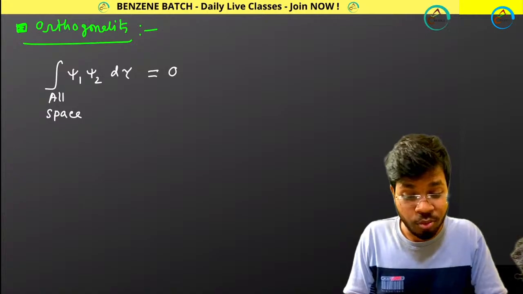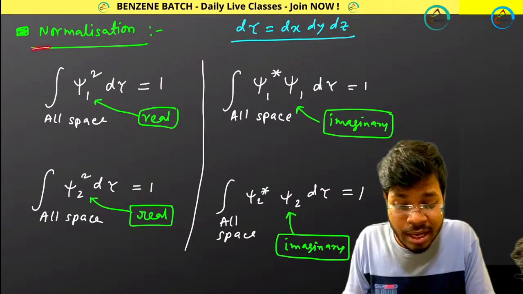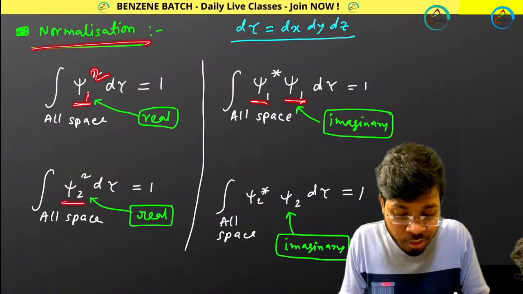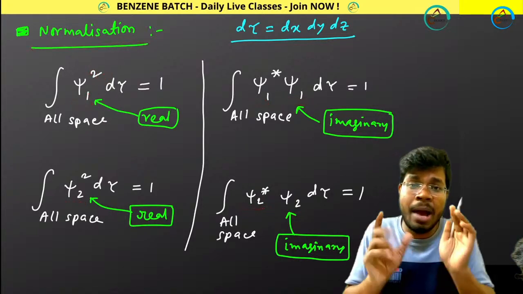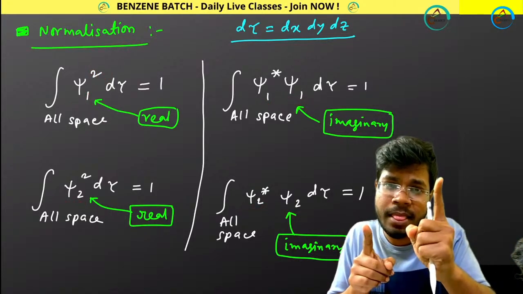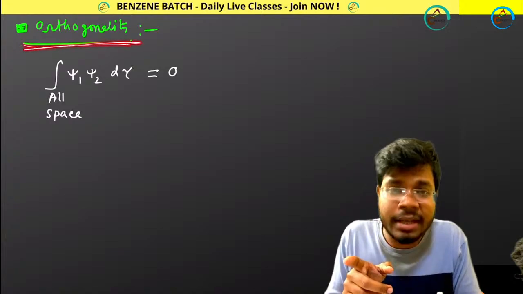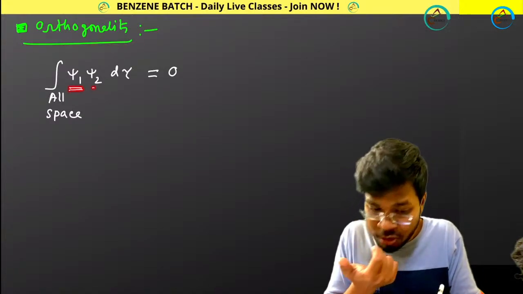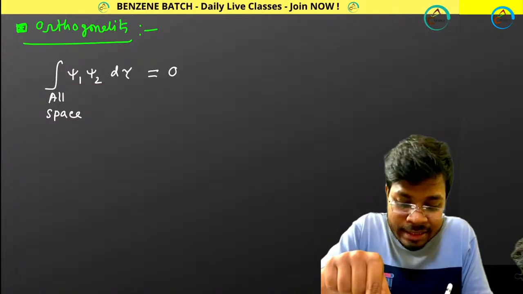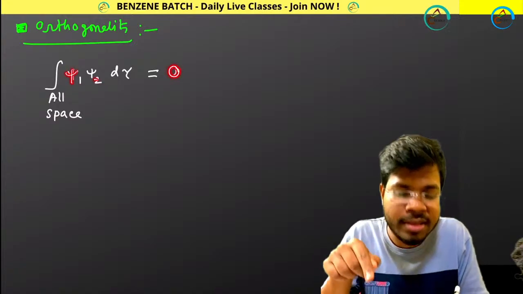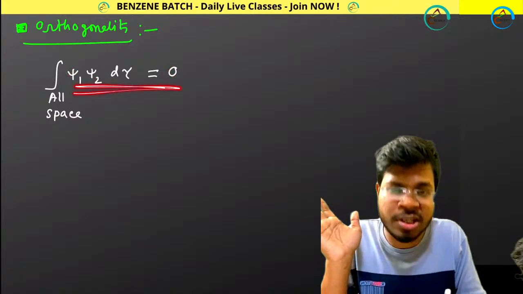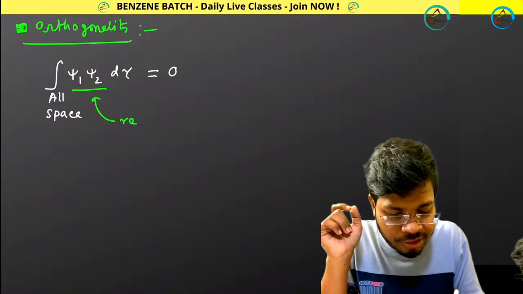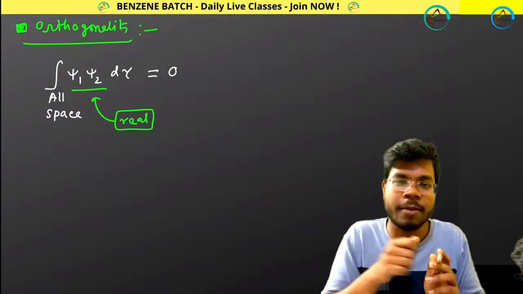Look at this, look at the difference. In case of normalization, psi1 square or psi2 square, every time I am taking only one wave function, but in case of orthogonality I am taking two different wave functions, and if these two different wave functions are acceptable, then the integral of psi1 psi2 will be 0. I am writing this expression by considering that both of these wave functions are real. That's why I am not putting any kind of star.